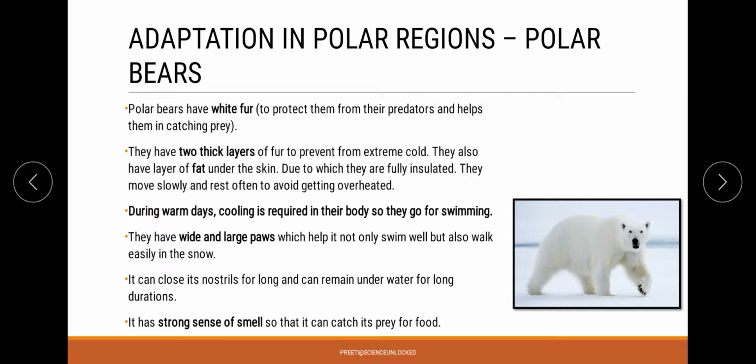Now what happens is that when the organism is coming to the surface for taking long breaths, over there we are going to find that it is easily able to do this. But what is going to happen when the organism is completely inside the water? In that case, these nostrils will be closed by these polar bears so that they can easily work over there.